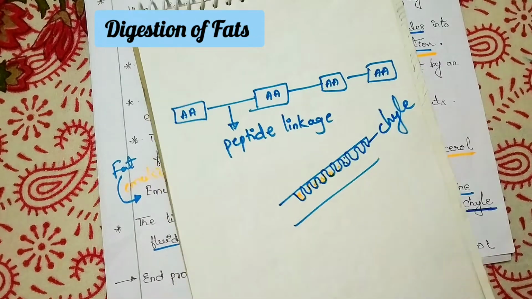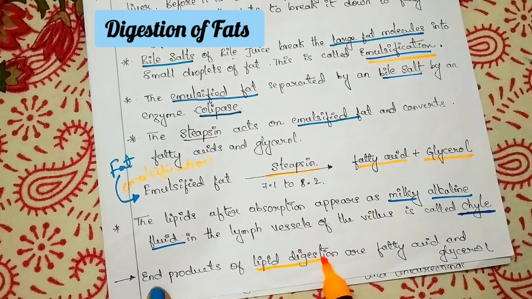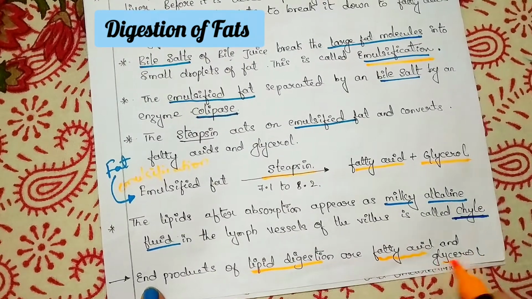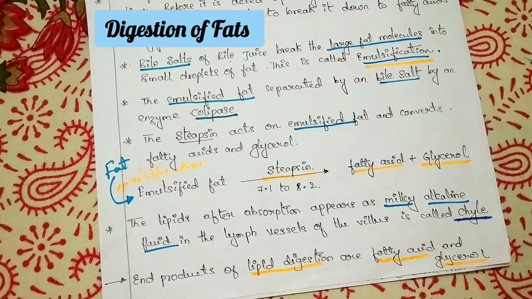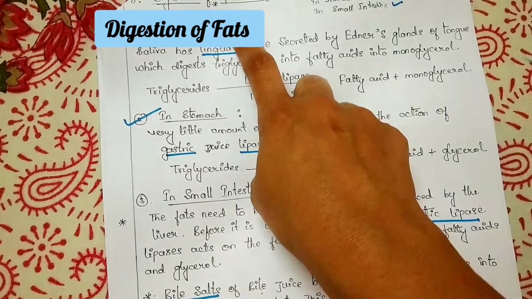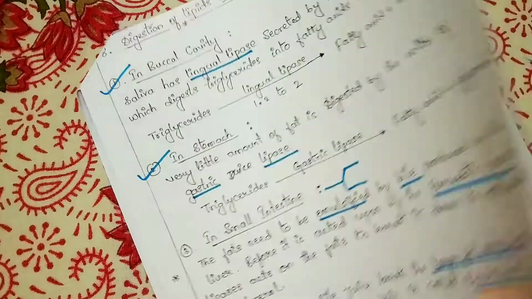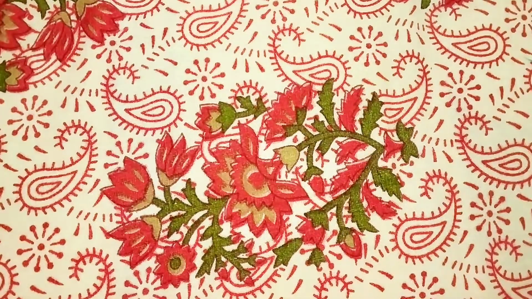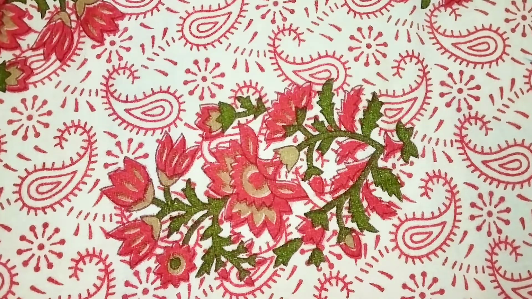And now the next important one, that is the end product. The end products of lipid digestion are fatty acids and glycerol. Remember, this is an important one. So that is about the digestion of lipids, in the buccal cavity, then in the stomach, and then in the small intestine. That completes the topic of digestion: introduction, digestion of carbohydrates, digestion of proteins, and digestion of lipids.